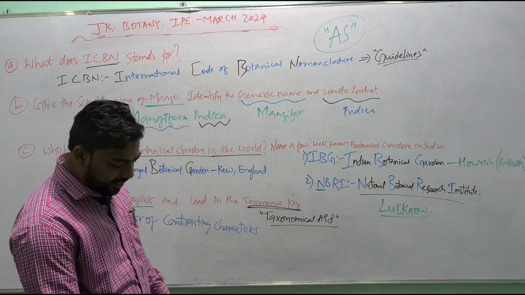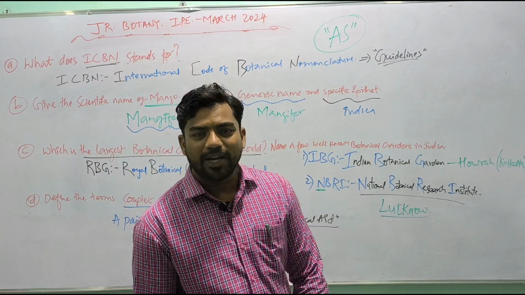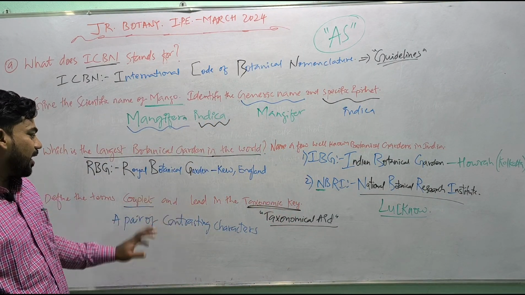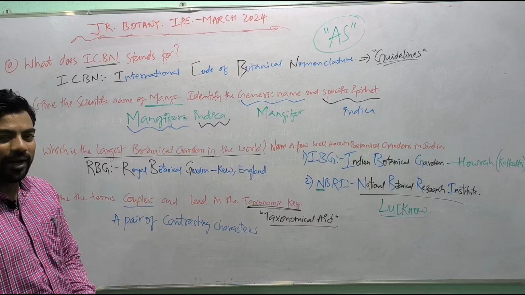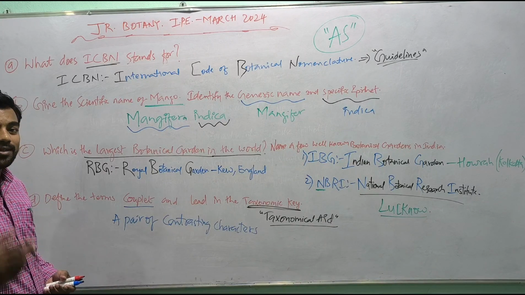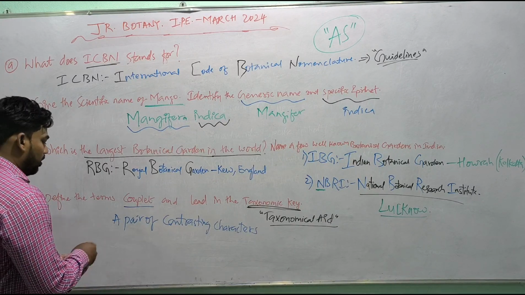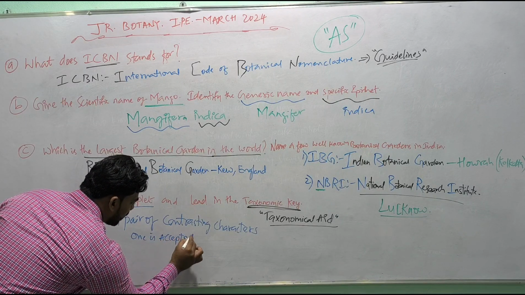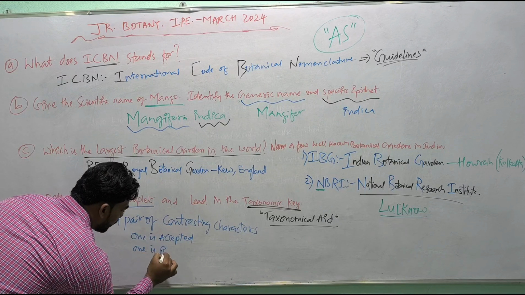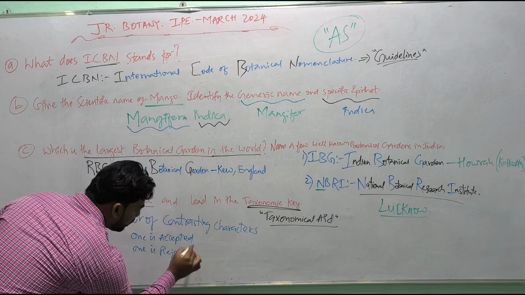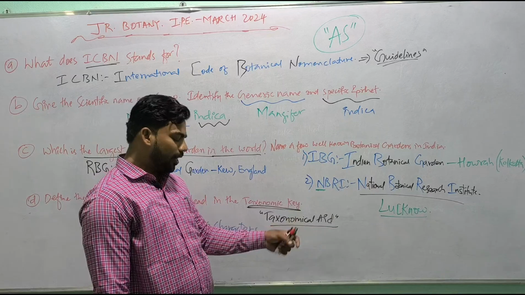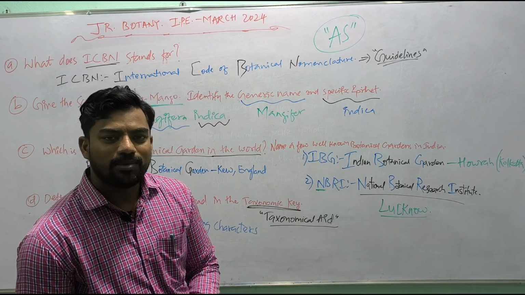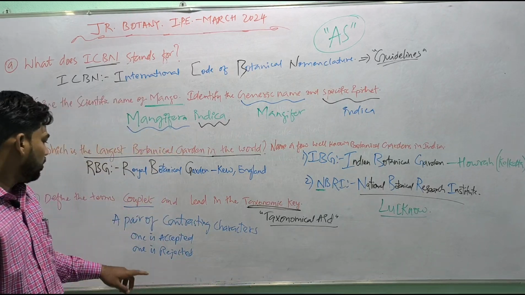The plants are identified based on the similarities and dissimilarities. So, a pair of contrasting characters is nothing but a couplet, in which a choice is being made. One is accepted and one is rejected. So the taxonomic key is a taxonomical aid used for the identification of plant species based on the similarities and dissimilarities.